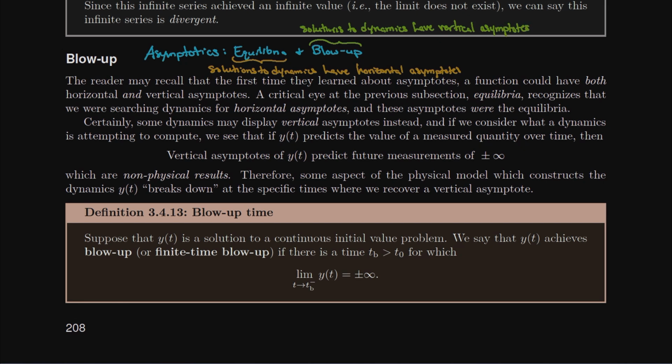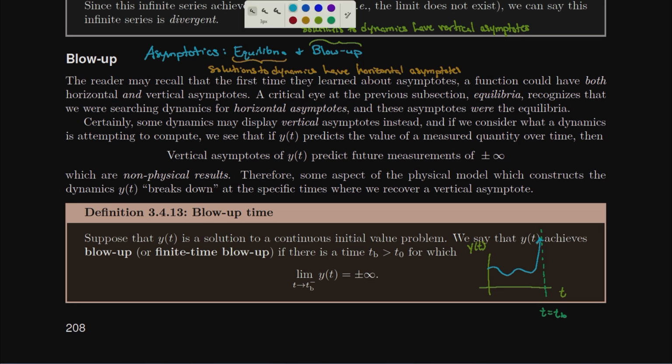And if we think about what this might mean, I'm going to give myself a plot over here and assume this is the time axis. So as I move to the right, time moves forward, and suppose whatever I'm measuring is a function of time. Suppose that I'm measuring something, but then it reaches a vertical asymptote, maybe at t equals t_b, for example, for blow up.